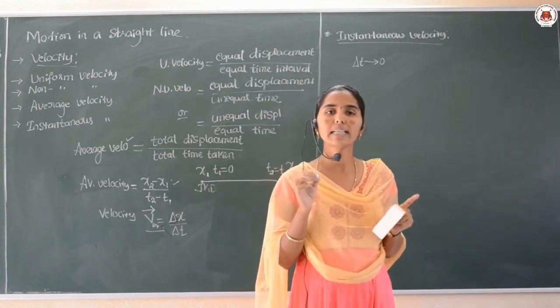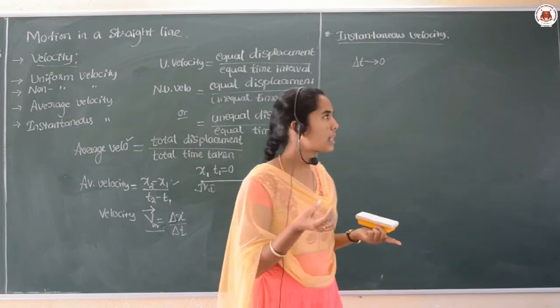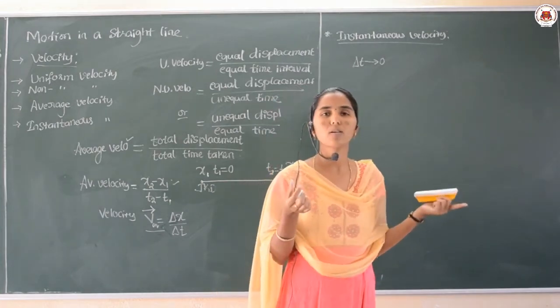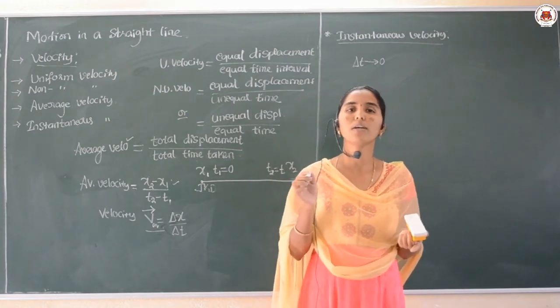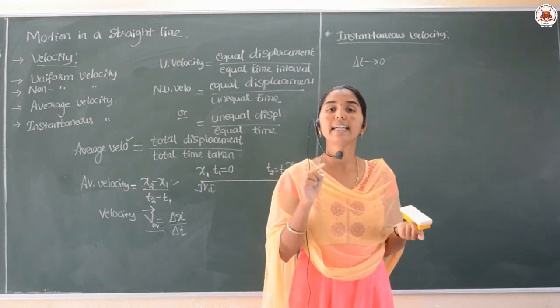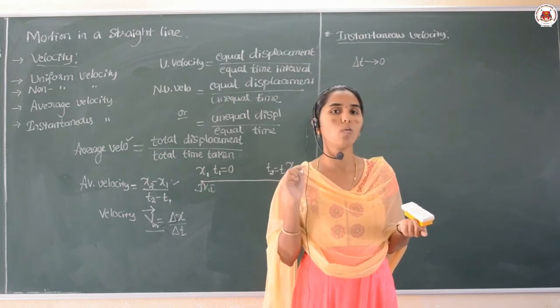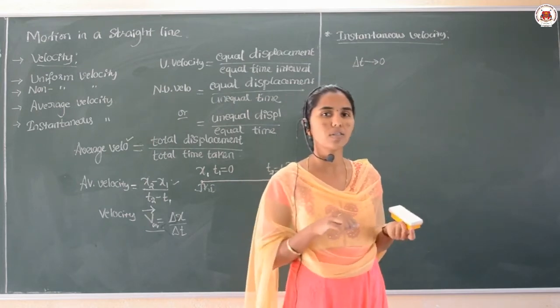So you can give it like this: the instantaneous velocity of an object is the average velocity of an object as delta t tends to 0.